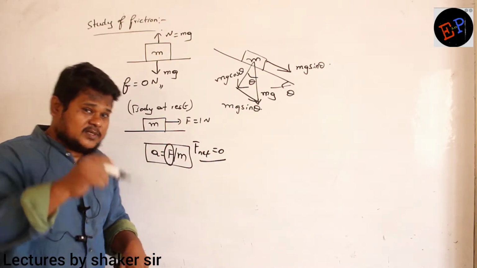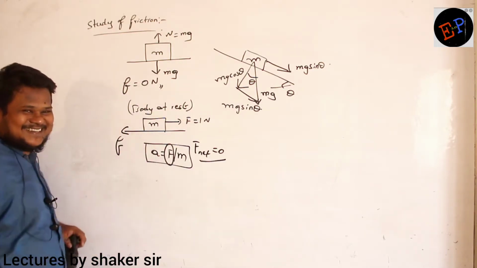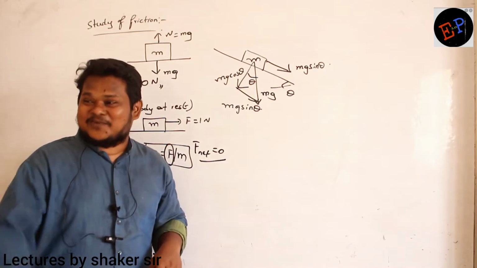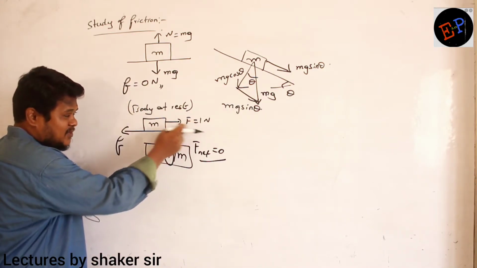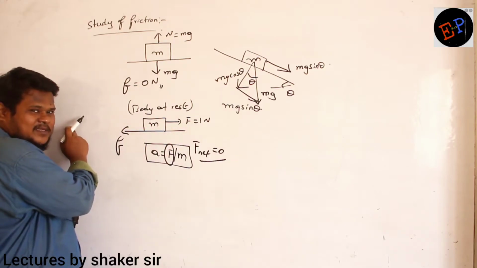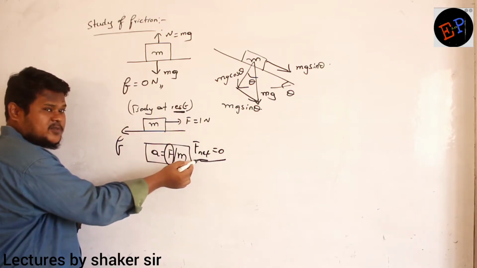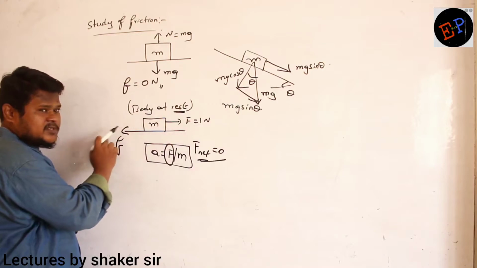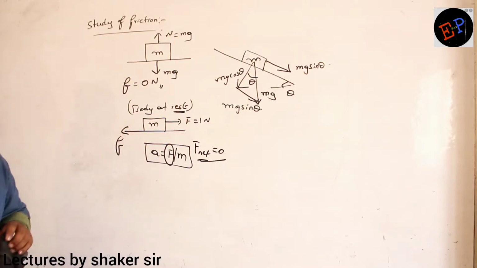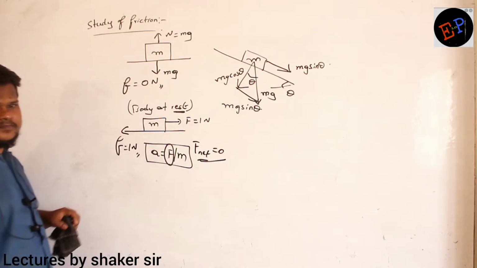If friction is greater, then body will move in this direction. It will be equal. Are you able to understand, ma? If friction is greater than applied force, body starts moving in the direction of friction. That is not possible. Body is in rest position means what? Net force should be zero. Net force is zero only when applied force and opposite force they are equal. Clear now? So here I can say friction is also equal to 1 Newton.